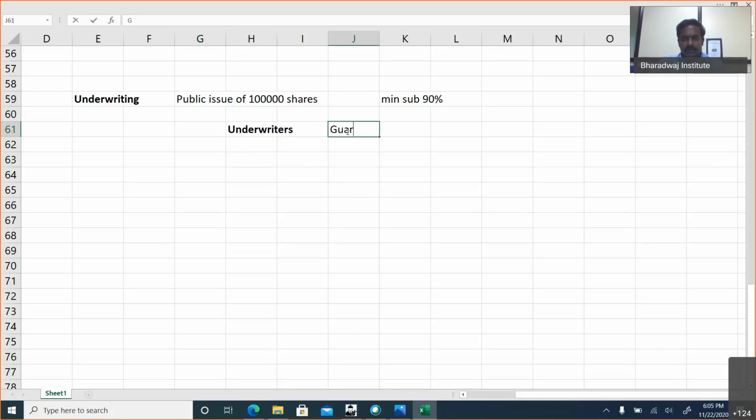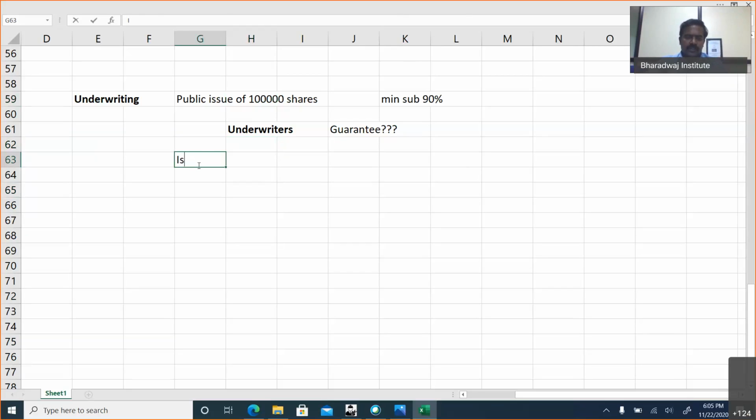Who are these underwriters? They give a guarantee. What guarantee? We'll ensure that 1 lakh shares are subscribed by the people. If they are not subscribed, we'll ensure that we'll take up all the shares. Okay, it's a contract of guarantee. Underwriting is a contract of guarantee entered between the company which is making a public issue and the third party called underwriter, where underwriters promise to take up the unsubscribed shares.